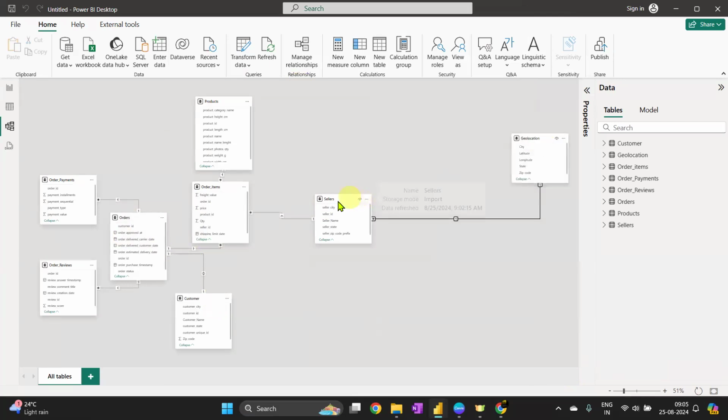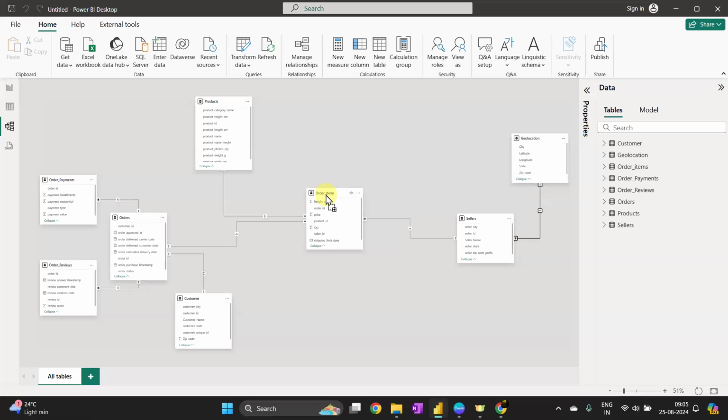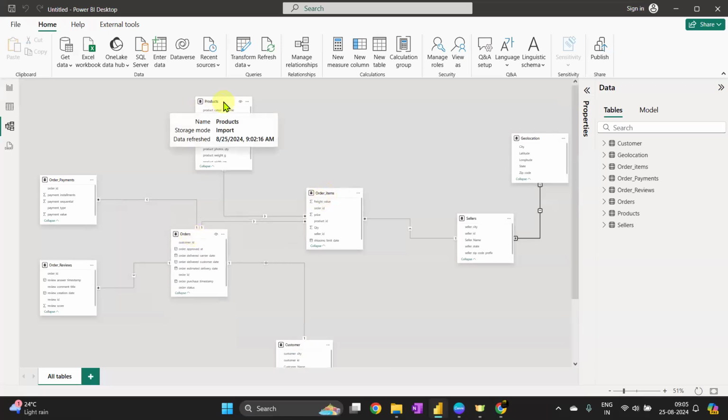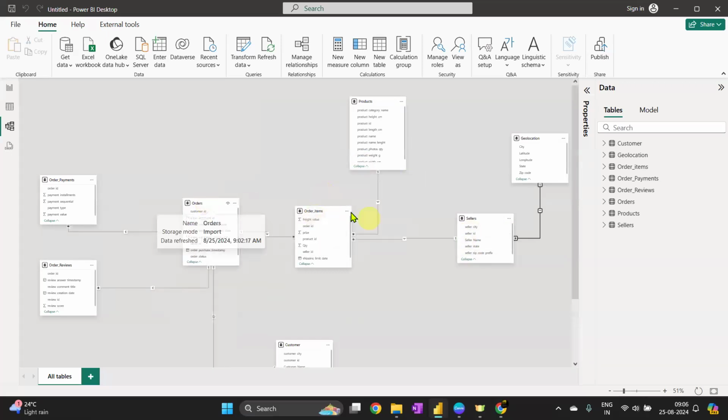Okay, so this geolocation is connected. I have connected it with seller. You can connect it with customer as well, but it depends on which table you want to focus on. As per the data, our data is related to order items and everything, so seller and order are what we can try focusing on.